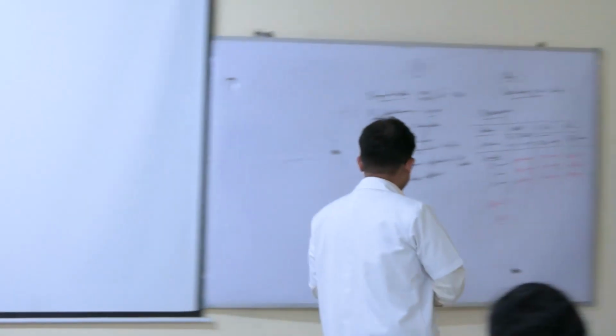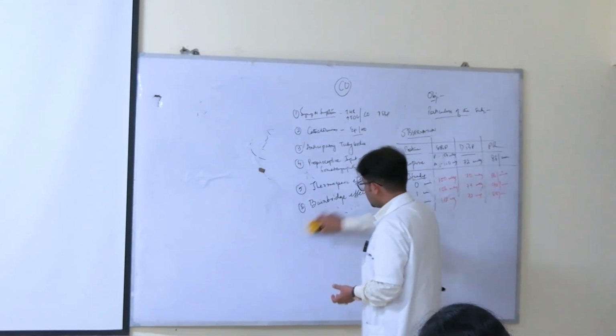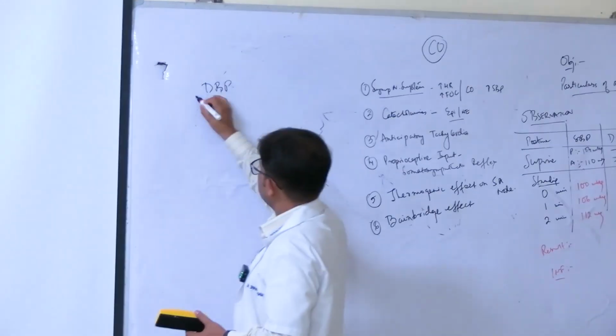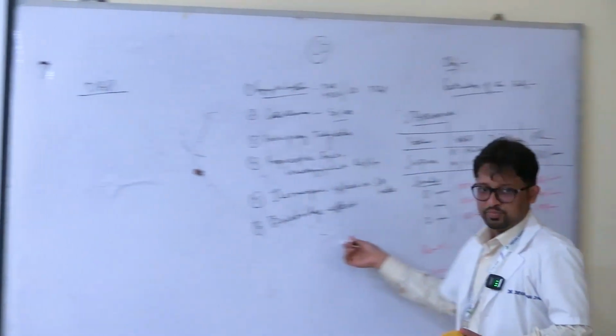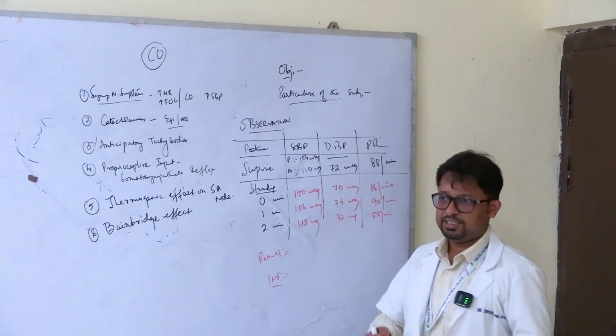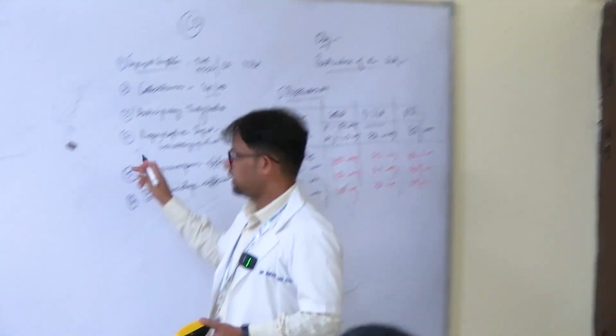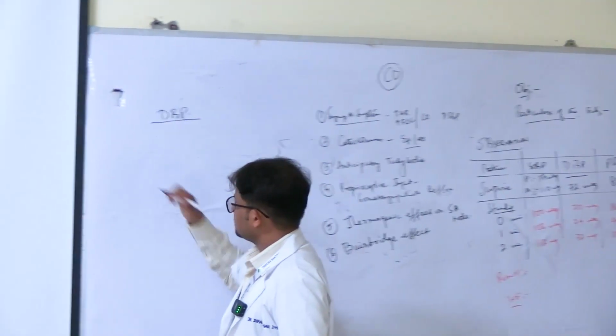Okay. So after Bainbridge effect, let us come to the factors affecting diastolic blood pressure. All these factors should be written in your manuals, because in this experiment, it is a very simple experiment, but you have to explain the findings, right? You should write all of these points.